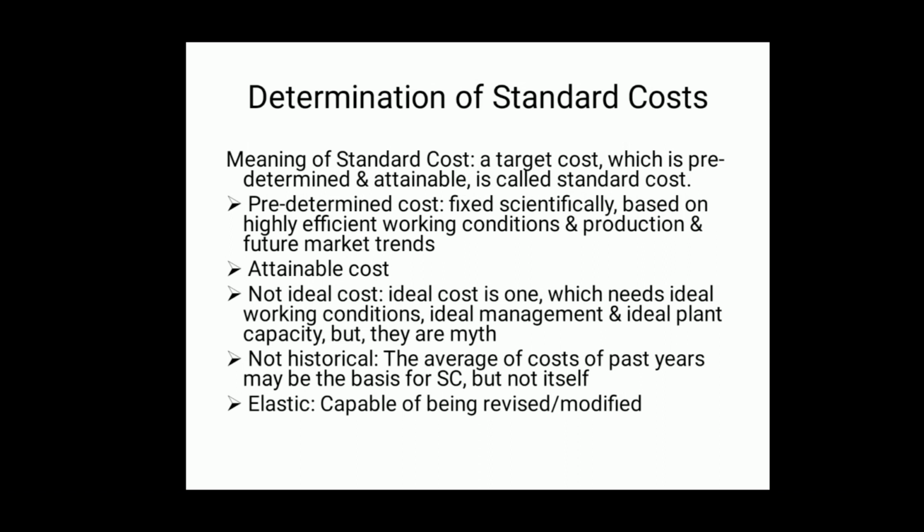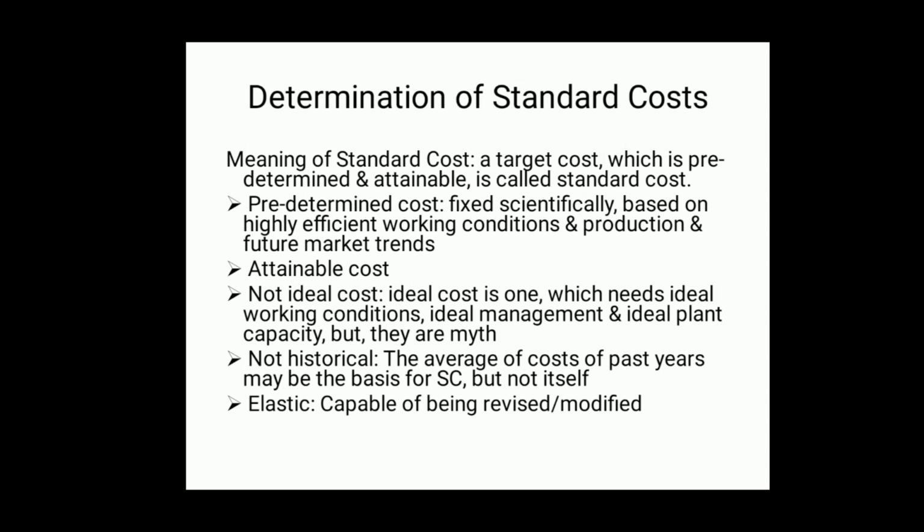Attainable means while fixing the standard, the organization will see that it is reasonably attainable. So, predetermined cost fixed scientifically based on highly efficient working conditions and production and future market trends. Here, scientifically it is fixed.